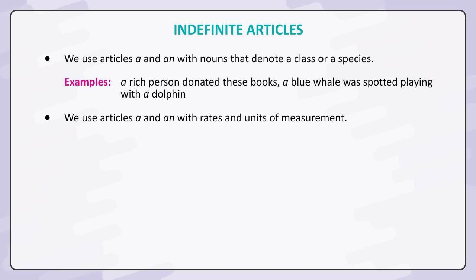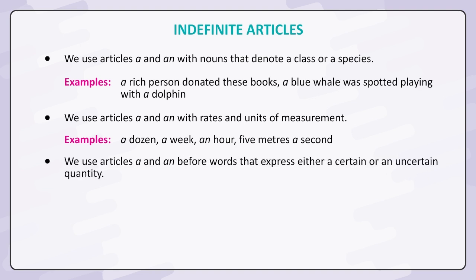We use articles a and an with rates and units of measurement. Examples: a dozen, a week, an hour, 5 meters, a second. We use articles a and an before words that express either a certain or an uncertain quantity. Examples: a quarter ounce, a few kids.